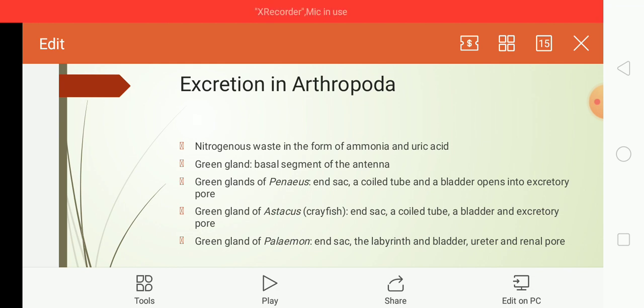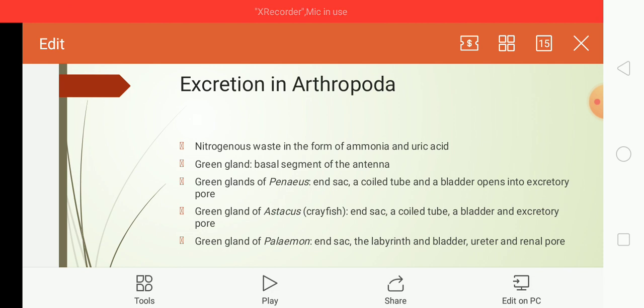There is a different variety of excretory organs found in arthropods. Not all classes show all of them; members of arthropods show one or two types of these excretory organs. For example, the first one is the green gland. Green glands are the excretory organs of the crustacea.